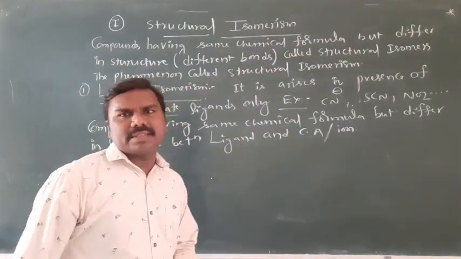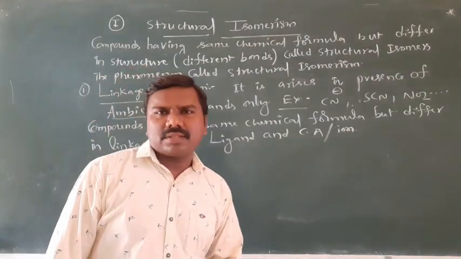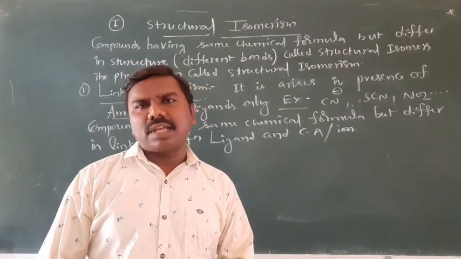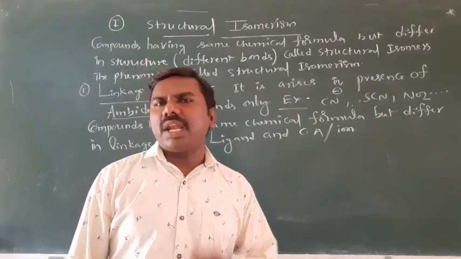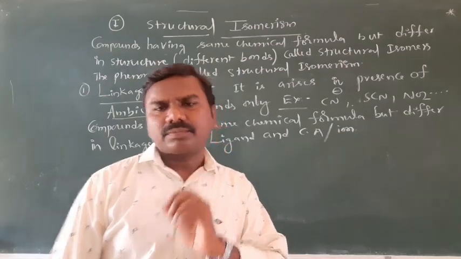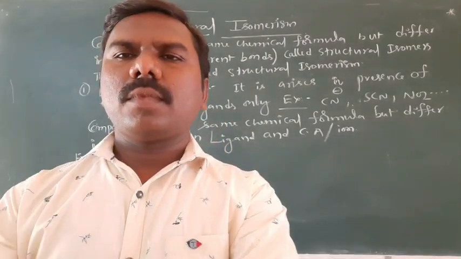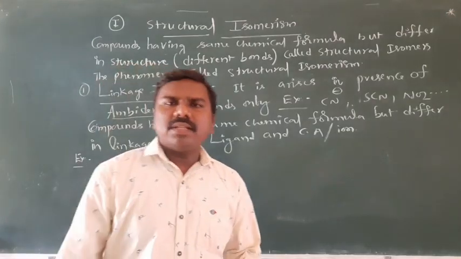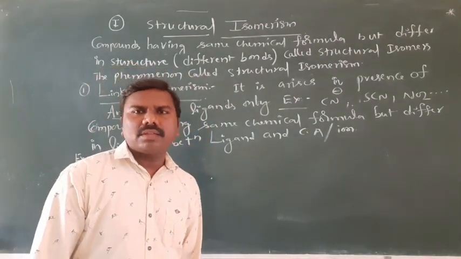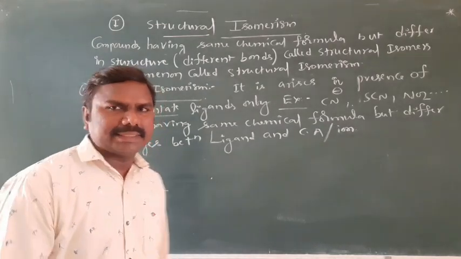We'll observe a few examples. This phenomenon was observed by Jorgensen in the [Co(NH3)5NO2]Cl2 complex.